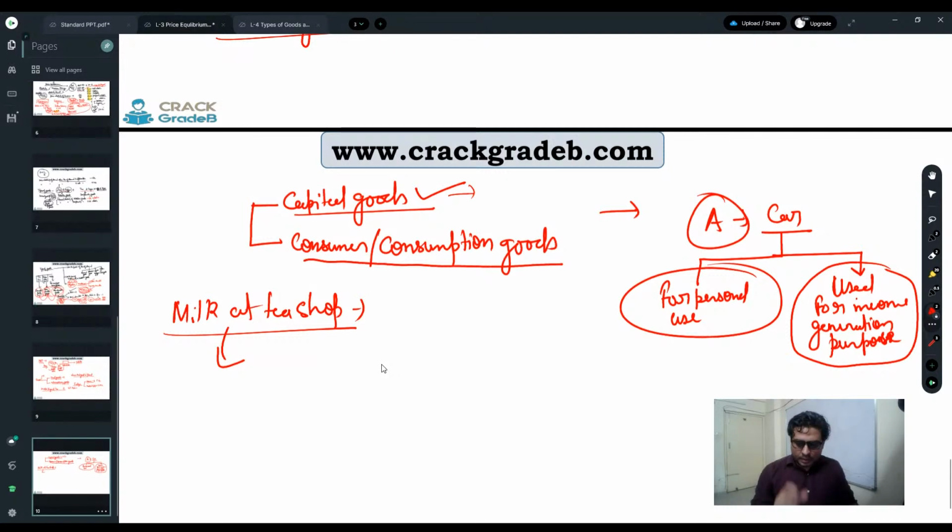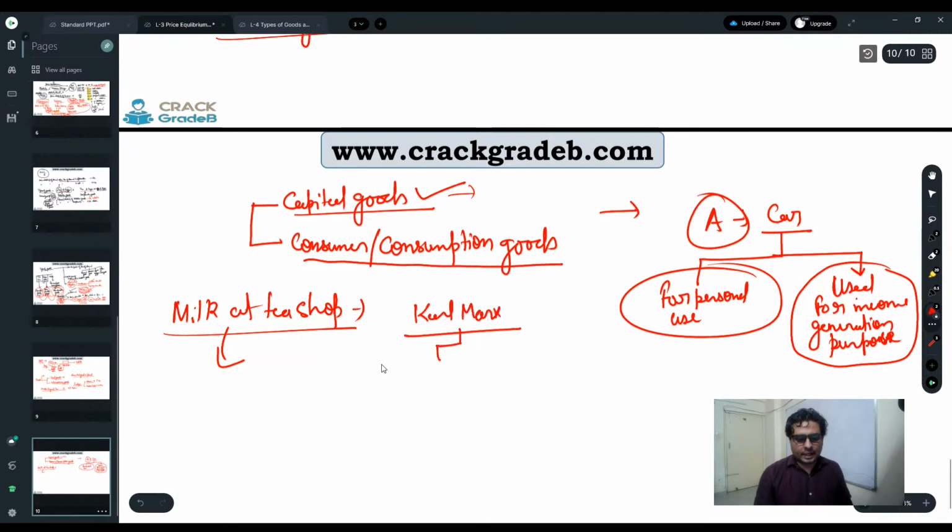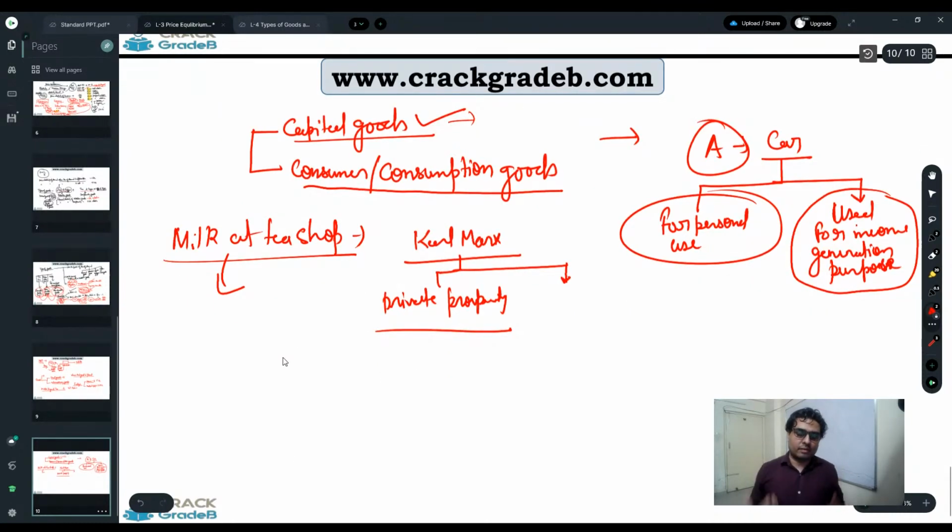I'll explain one thing which is not related to your exam, but you know about this man, Karl Marx. He was against private property. Most people think that Karl Marx didn't want us to have our own property. No, Karl Marx didn't want capital goods to be privately owned.